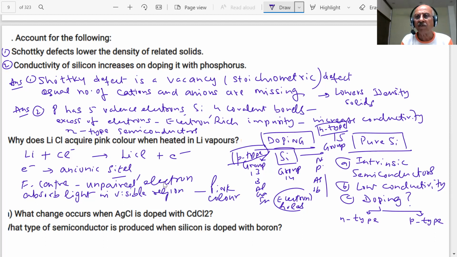We understand the mechanism of every process, students. We must understand everything, as I always say, and we're not mugging anything. We should know the real steps which are taking place. Next question: what change occurs when AgCl is doped with cadmium chloride, students?